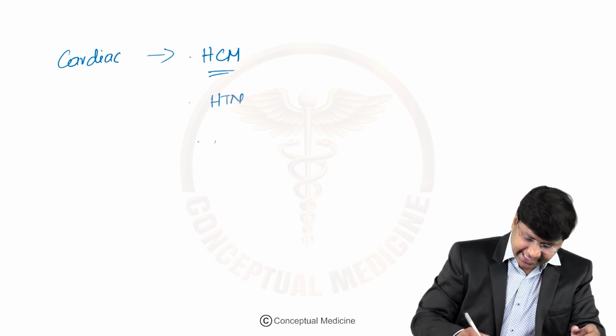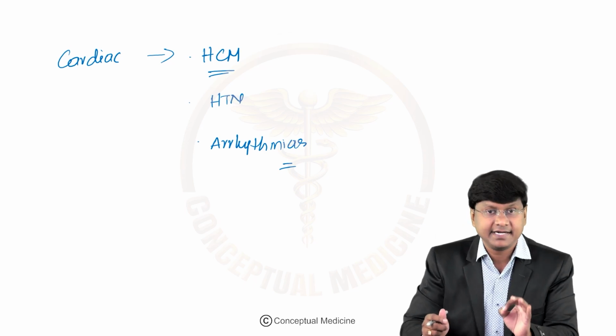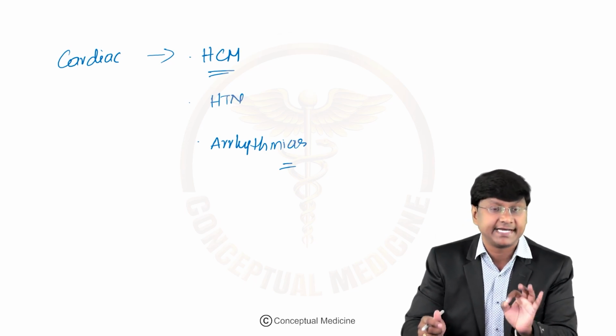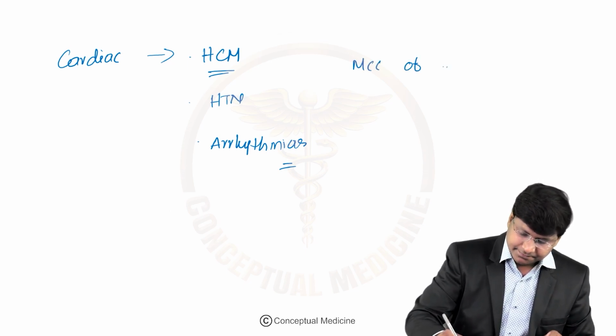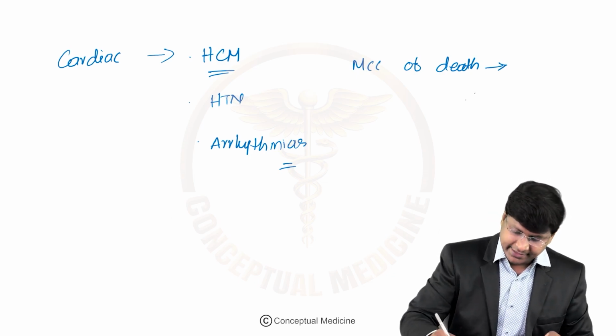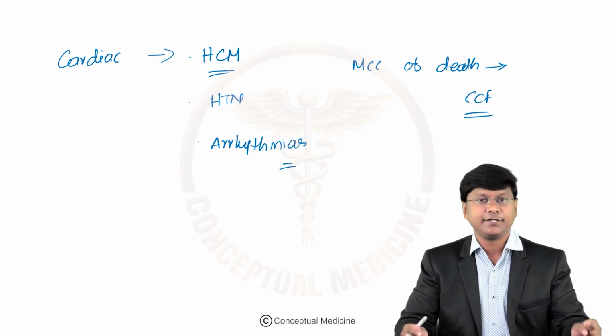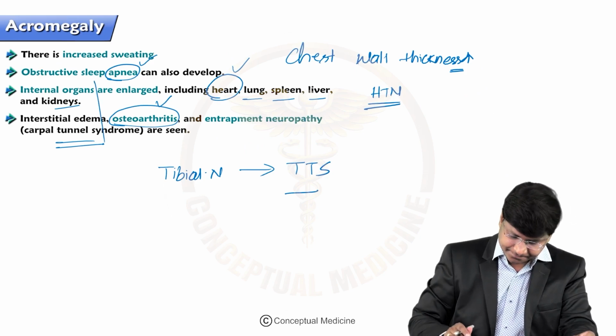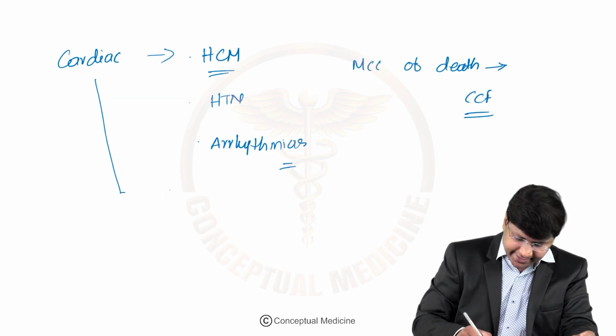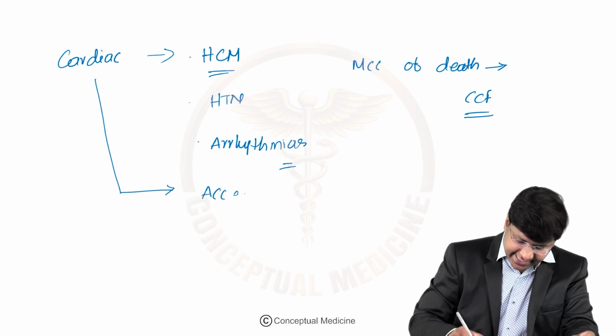And the other important cardiac anomaly is arrhythmias. A very important point you should know in acromegaly is that if the individual dies, the most common cause of death in patients with acromegaly is congestive cardiac failure. And remember, the other important cardiac anomaly is that the individual can have accelerated atherosclerosis.